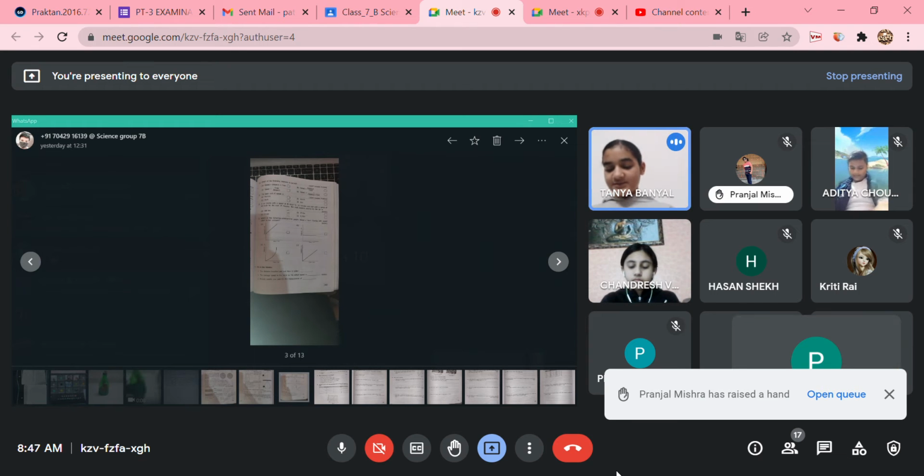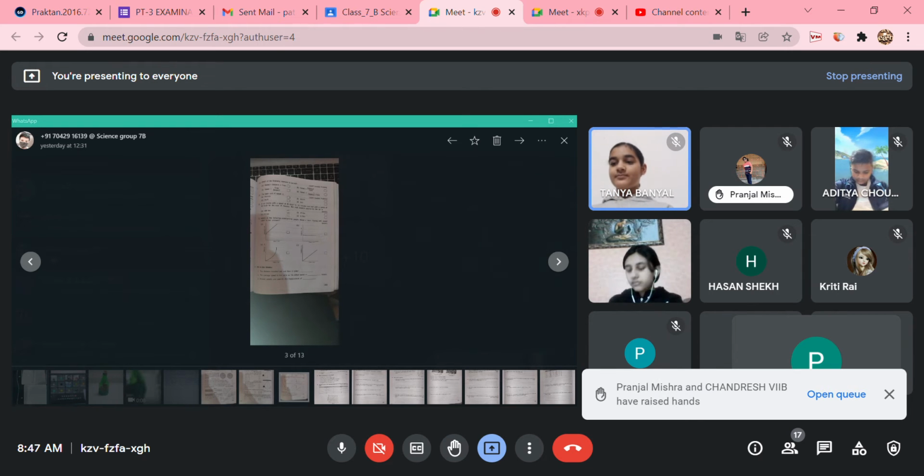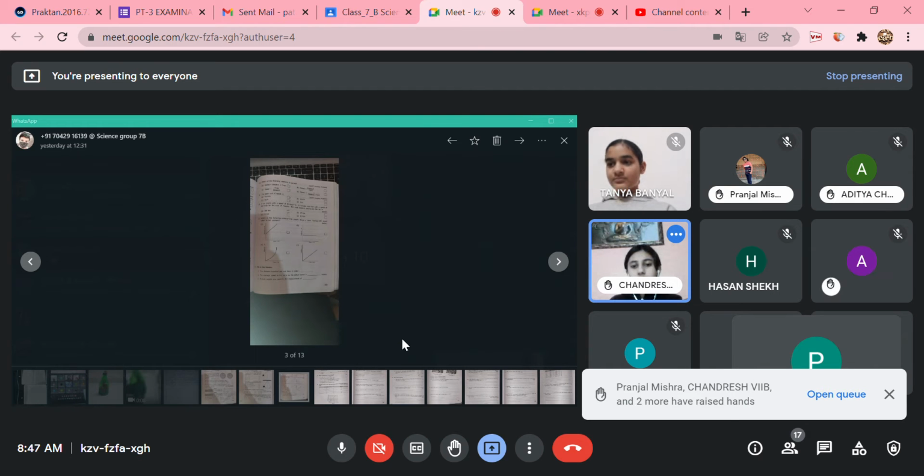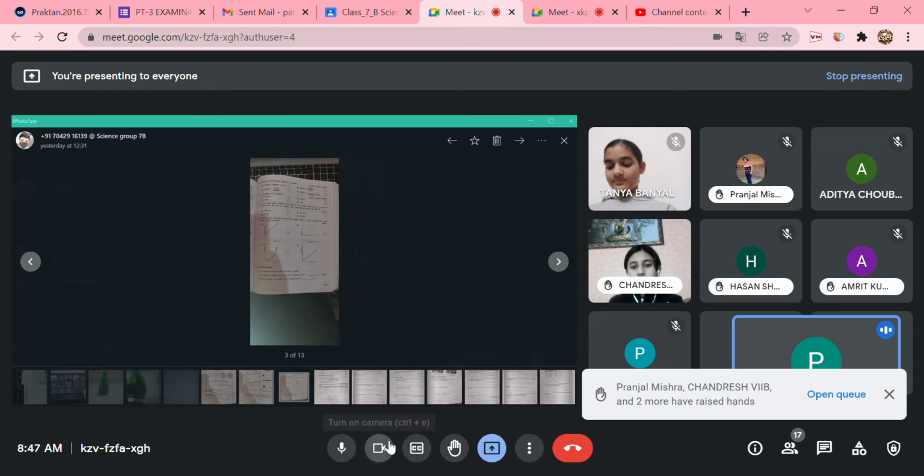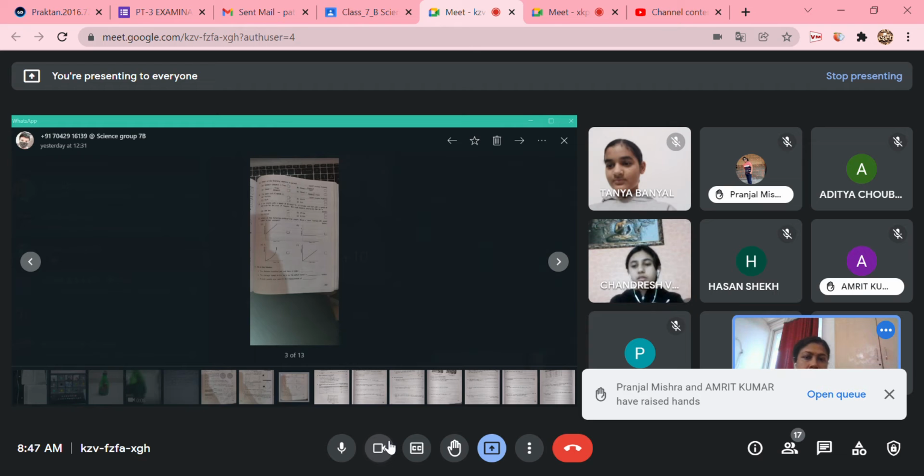Fill in the blanks. The distance traveled per unit time is called... Speed. Okay, the distance traveled in unit time is called speed.